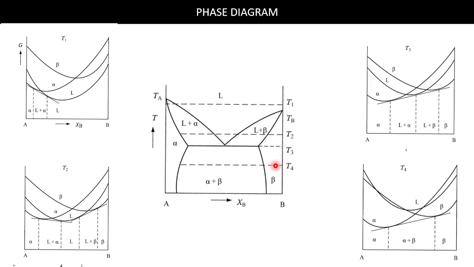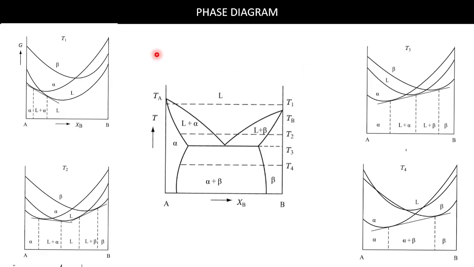dG by dT is equal to minus S, right? dG by dT is equal to minus S at constant pressure. dG is equal to V dP minus S dT. We know that the slope of the G versus T curve is negative, right? Slope of the G versus T curve is negative.